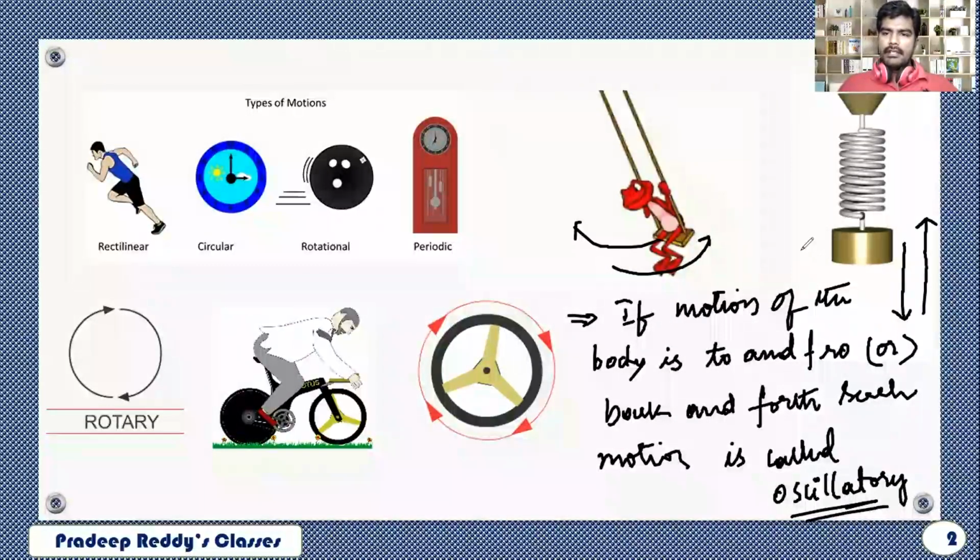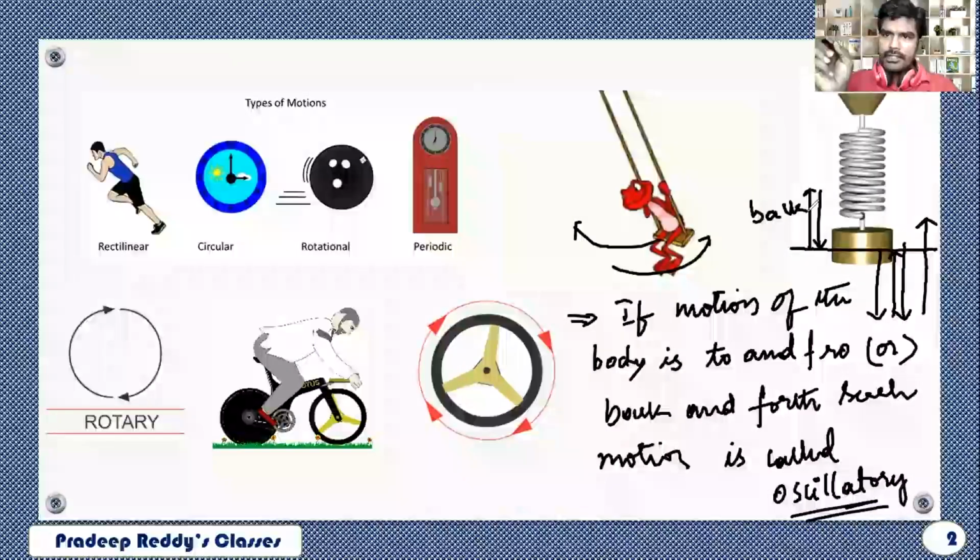For example, this is the starting position of the mass. The mass comes down and goes up. Is it stopping at this position? It is not stopping at this position. It is going upward even, and then from here it is coming down. So this is back. From its original position it is going backward, and from its original position it is going forward.